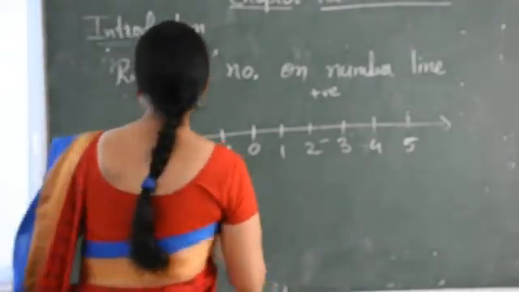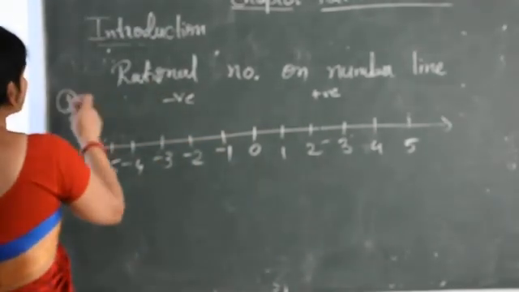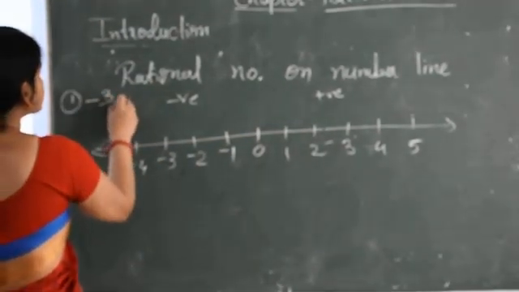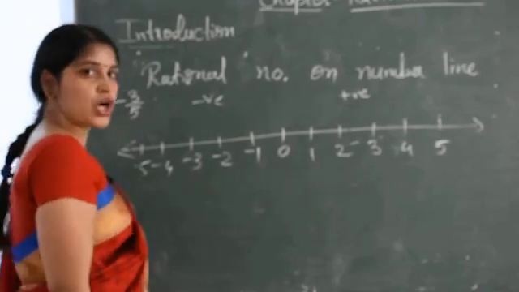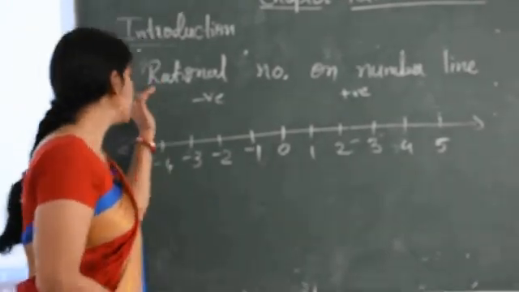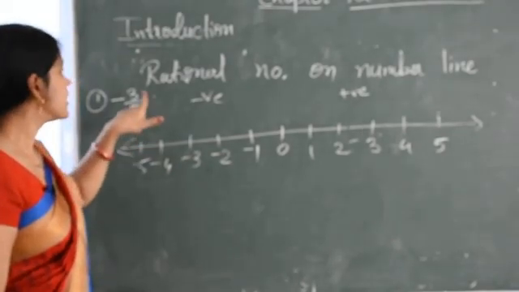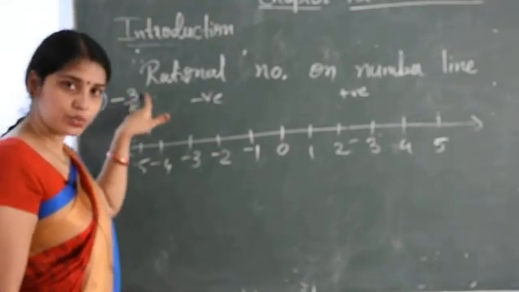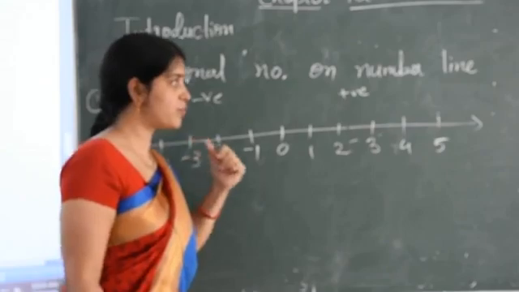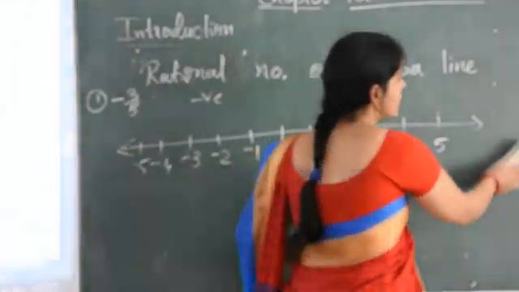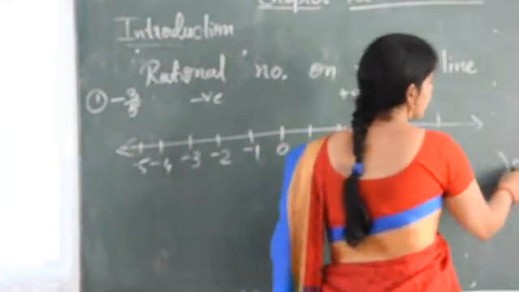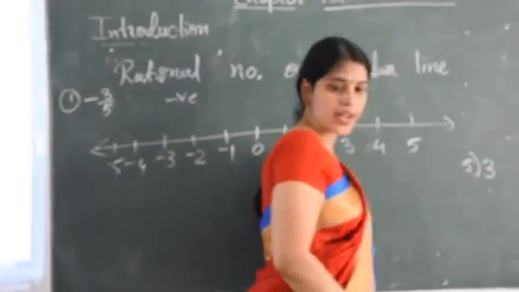So let's take one example, like draw minus 3 upon 5 on the number line. Now how can we draw minus 3 upon 5? For this you have to divide numerator by denominator. That means here 3 divided by 5.